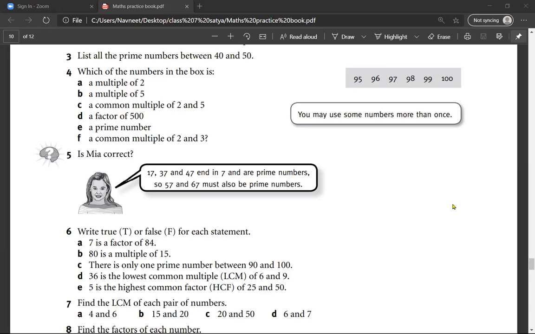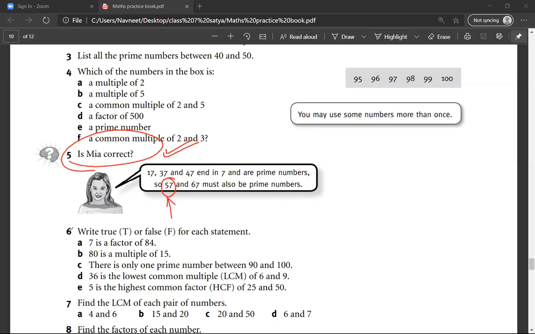Question number 5. 17, 37, 47 and 7 are prime numbers. 57, 67 must also be prime numbers. Is Mia correct, Mr. Sarthak? I'm just thinking. One second. Mr. Sarthak, why is Mia incorrect? Because 57 is not a prime number. Mr. Satya, have you understood? Yes, sir.